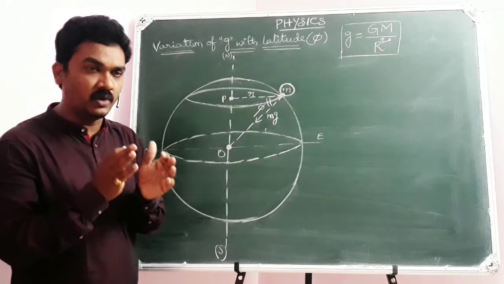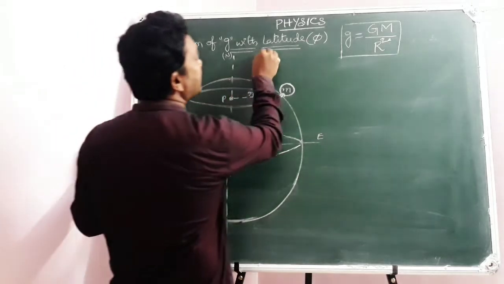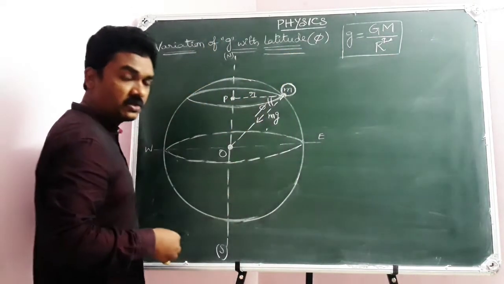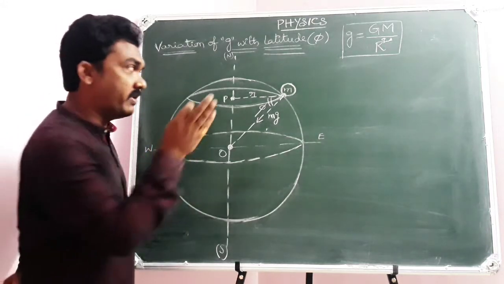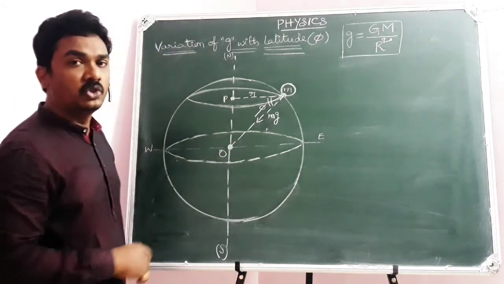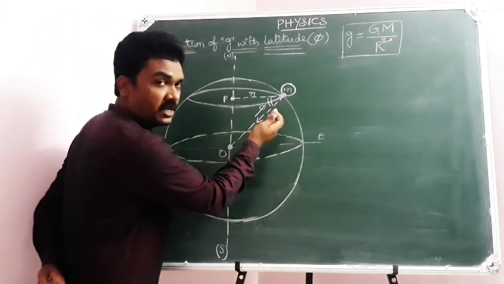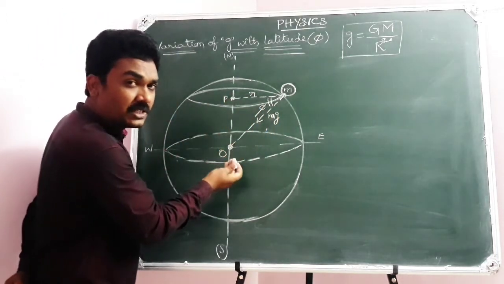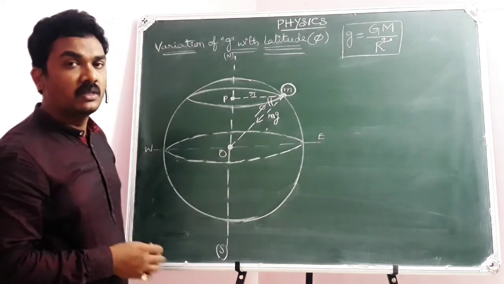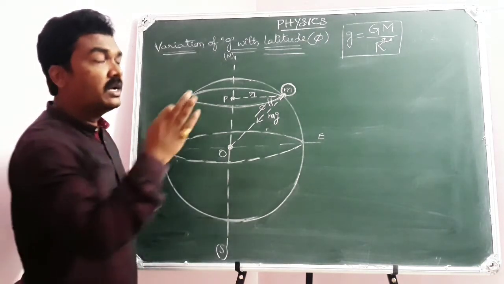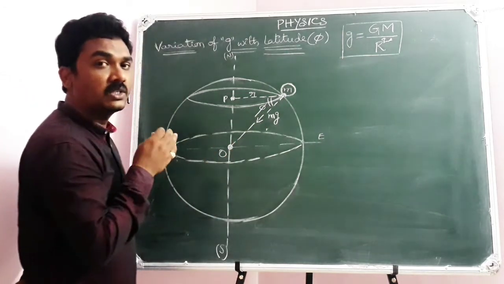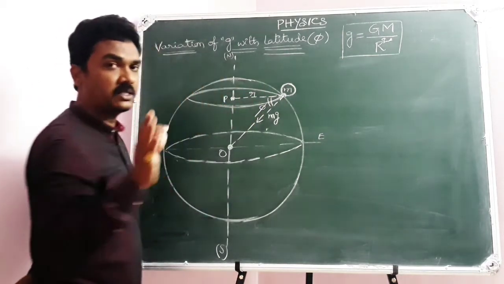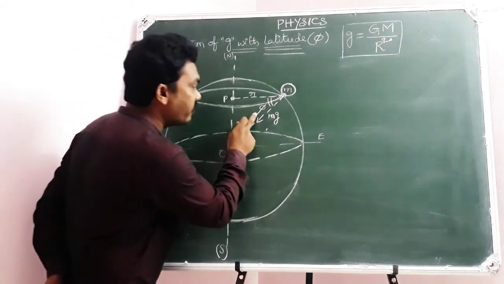This is the first point you need to understand. What is meant by the latitude of a given place? Suppose a plane parallel to the equator at the given place. Join the given place to the center of the earth. The angle between the plane and the line joining the given place to the center of the earth is called the latitude of the place, which is represented by phi.